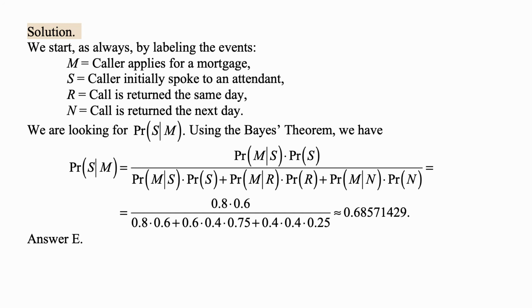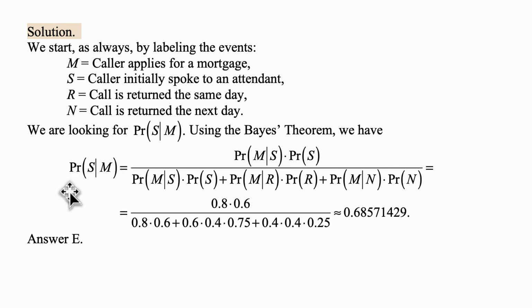Using Bayes theorem, the probability of S given M is the probability of M given S times the probability of S, over the same expression as in the numerator, but for all parts of the partition of the probability space, and the partition consists of S, R, and N. Note that in the numerator, the conditional probability is the flip version of this.